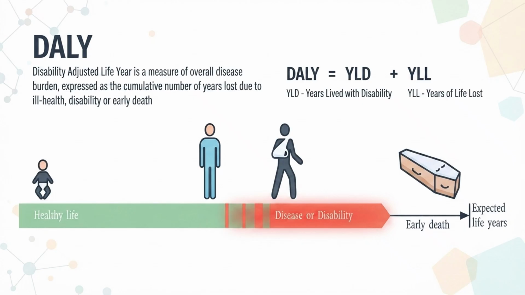Like that, over the years, from birth to death, how many years the person is living with disease or disability will be added. So it is cumulative from birth to death. That is years lived with disability. The orange color is years lived with disability, YLD.